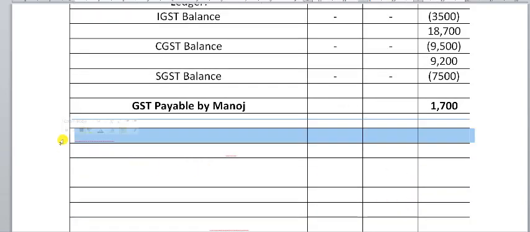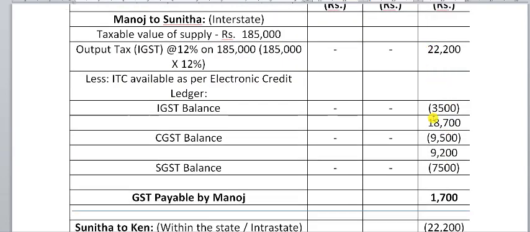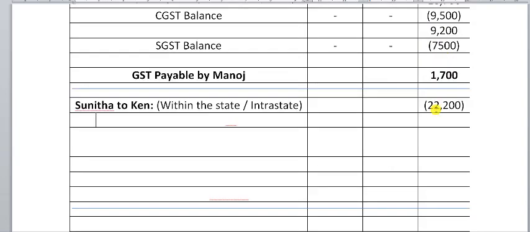Now, let's move on to the next supply, that is between Sunita and Ken. It happens within the state, that is the state of Karnataka, and hence it is called intrastate. Any supply that takes place within the state is known as intrastate. Please remember, previously Manoj has paid 22,200 as tax to the government.